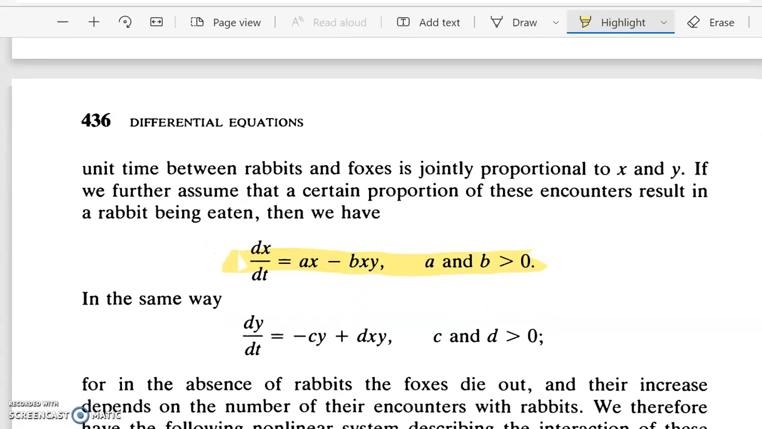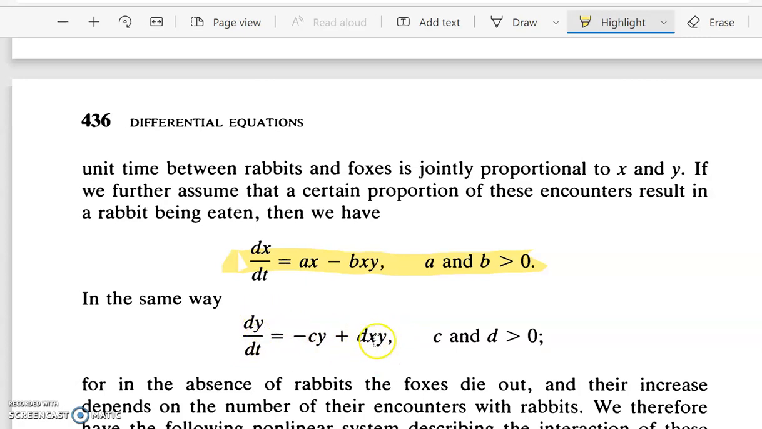Now, in the same way, as the population of rabbits increases, the interaction between rabbits and foxes will increase. So that will increase the population of the foxes. And when the population of foxes increases, there will be a decrease in the population of rabbits. So now let us look at the change in the population of the foxes.